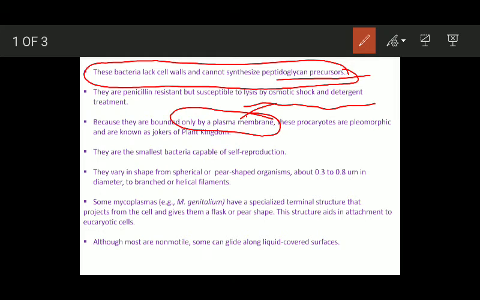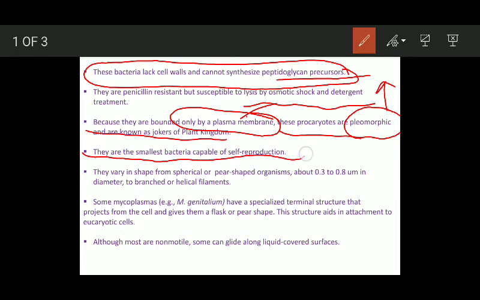Since they lack cell wall, these prokaryotes are pleomorphic. Pleomorphic means they can change their shape. They cannot have a permanent single shape. Okay, and that is why they are known as jokers of plant kingdom. इनकी जो shape होती है that is pleomorphic. That means it can have many forms, and that is why they are known as jokers of plant kingdom.